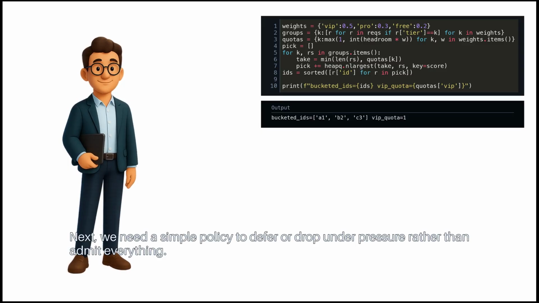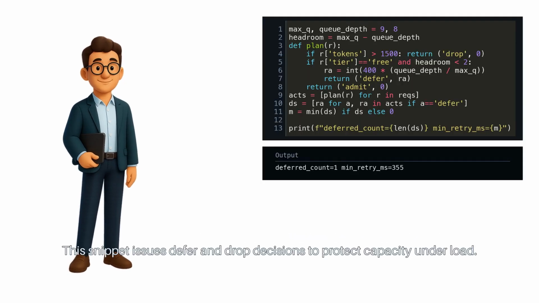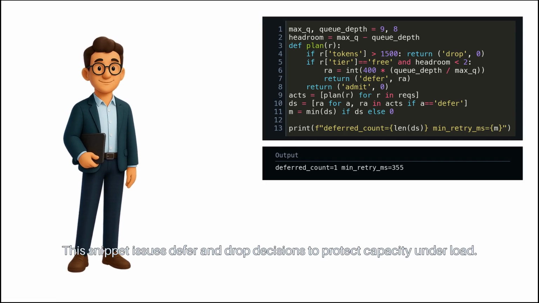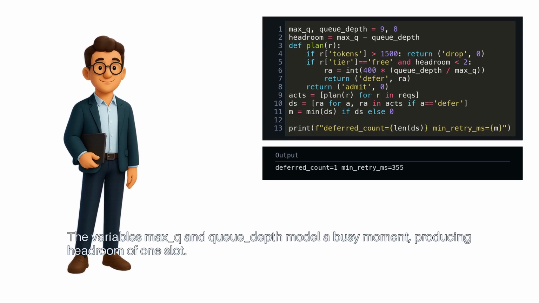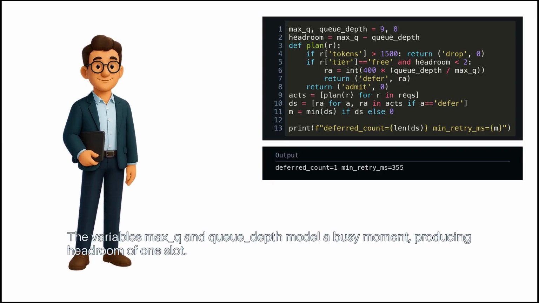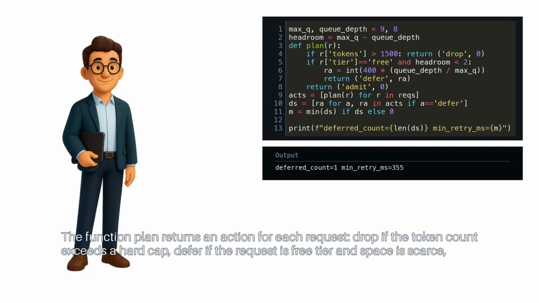Next, we need a simple policy to defer or drop under pressure, rather than admit everything. This snippet issues defer and drop decisions to protect capacity under load. The variables max queue and queue depth model a busy moment, producing headroom of one slot. The function plan returns an action for each request. Drop if the token count exceeds a hard cap.